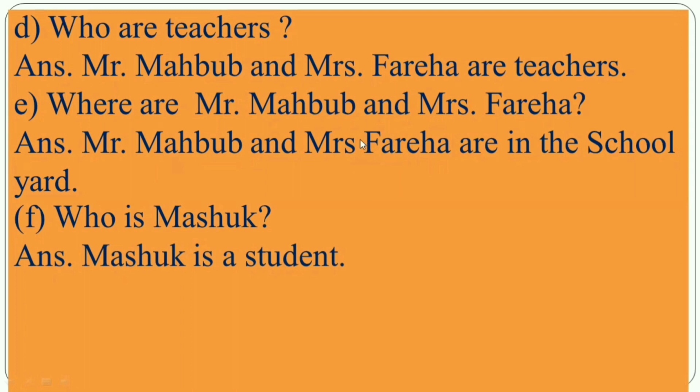So right here, at first you will write: Mr. Mahbub and Mrs. Fariha are in the schoolyard. Then, who is Mashuk? Can you tell me? Yes, Mashuk is a student. Okay, my dear student.